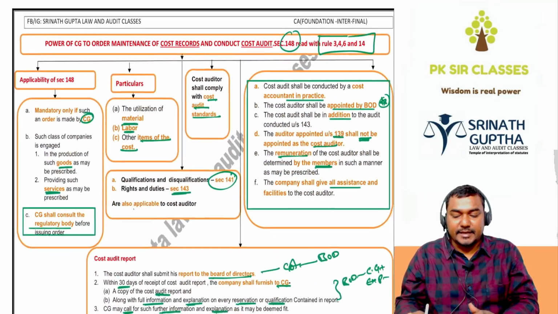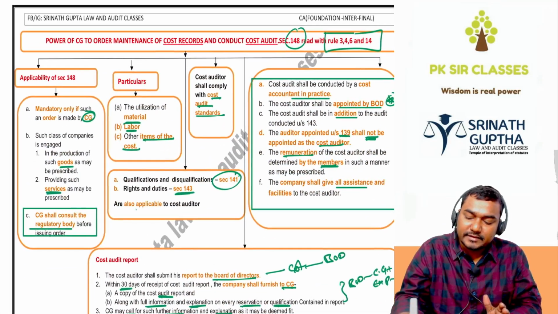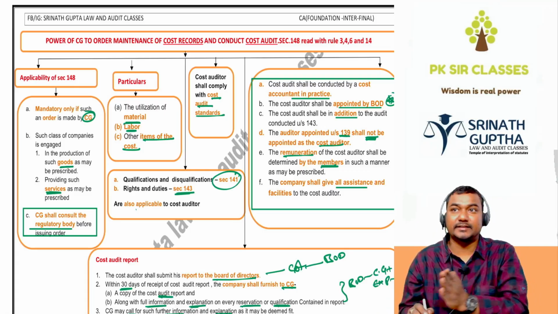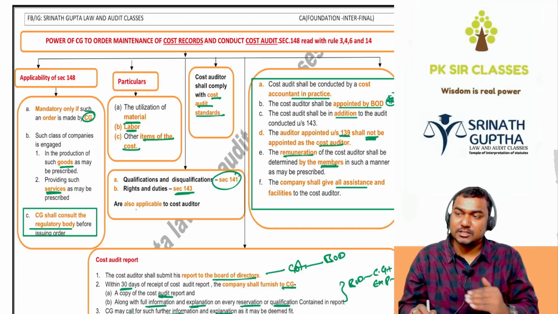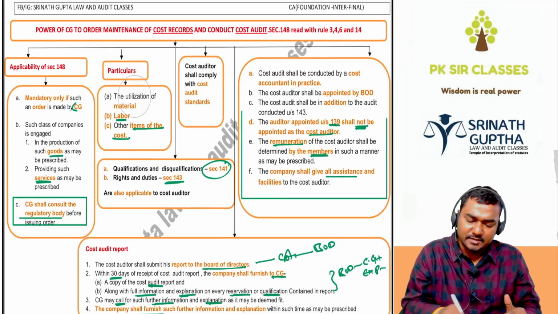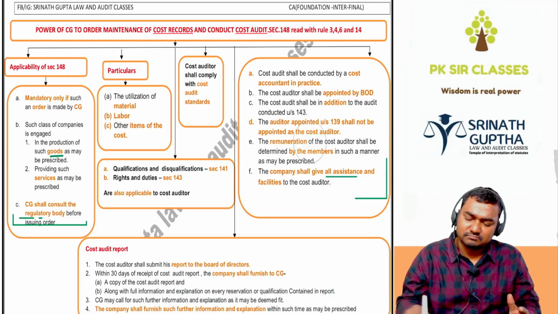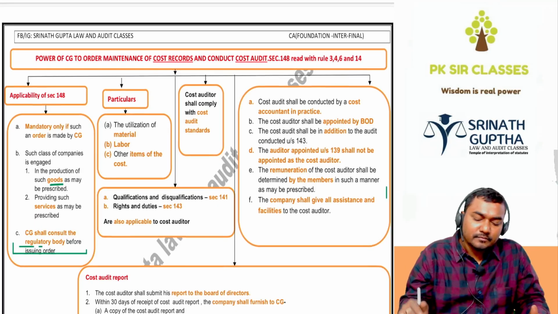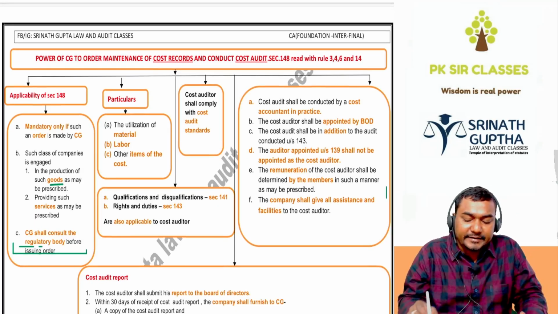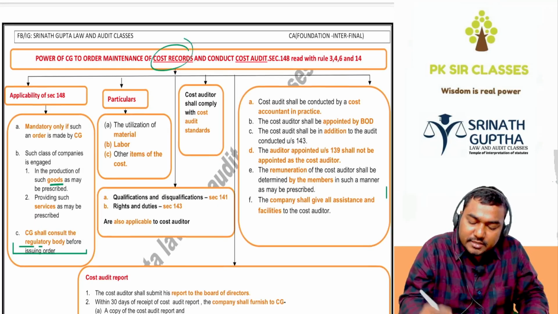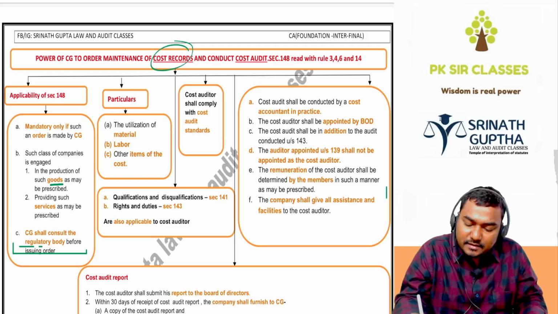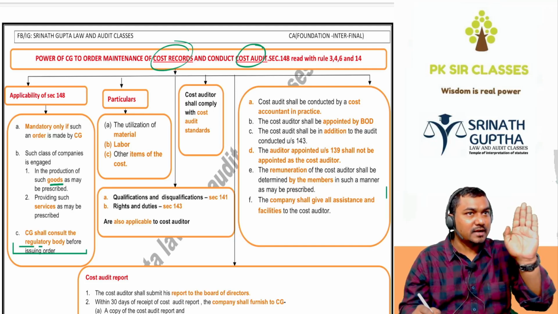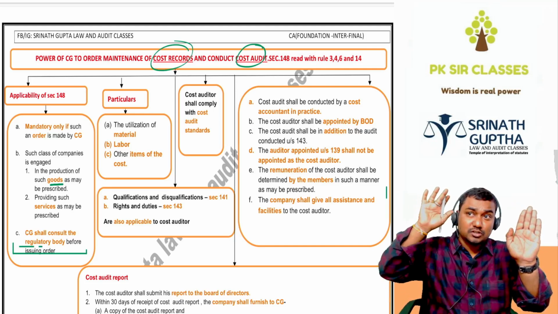Last section in CA Inter, section 148, because section 149 onwards is covered by the CA Final syllabus, that is the directors. Last section in this chapter, section 148. ये भी exam में not that frequently, but around 5-6 times exam में आया बेटा, not 10 times and 20 times. So, power of the central government to order the maintenance of cost records and conducting of the cost audit. Few companies have to maintain the cost records, few companies have to go for the cost audit also.